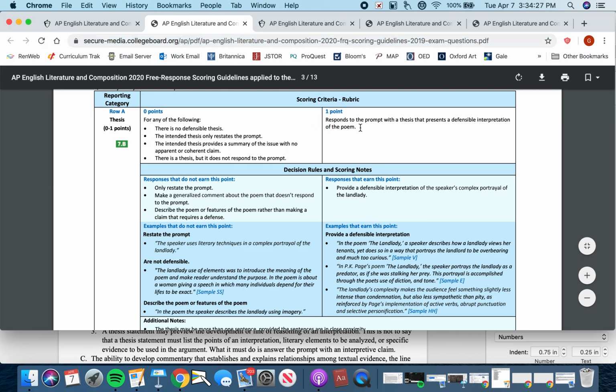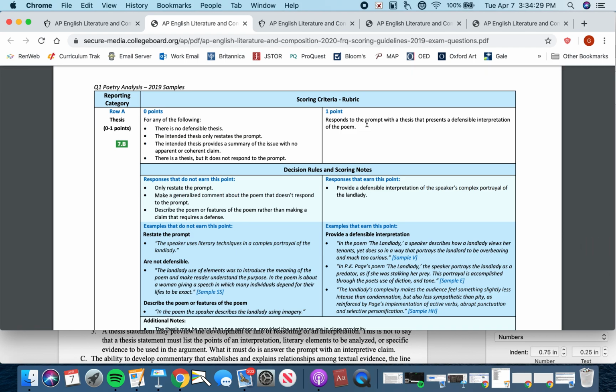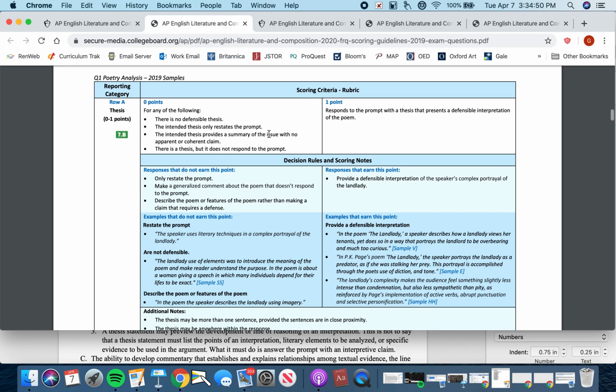So your essay needs to have a thesis that responds to the prompt with a thesis statement that presents a defensible interpretation of the poem, okay? So 2 things there. It needs to be defensible and interpretive. And number 2, it needs to be in response to what the prompt is telling you to interpret, okay? So if you simply restate the prompt, you don't get the point.